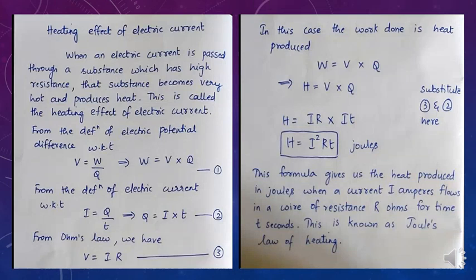Now we will be studying one more concept, that is heating effect of electric current. This is one of the effects of electric current. There are three types of effects, that is chemical effect of electric current, which you will be studying in chemistry. Second effect is heating effect of electric current, which you are studying now in this chapter. And there is one more effect which is called magnetic effect of electric current. You will study that in physics in second unit in 10th standard only. So now we will be learning what is this heating effect of electric current.